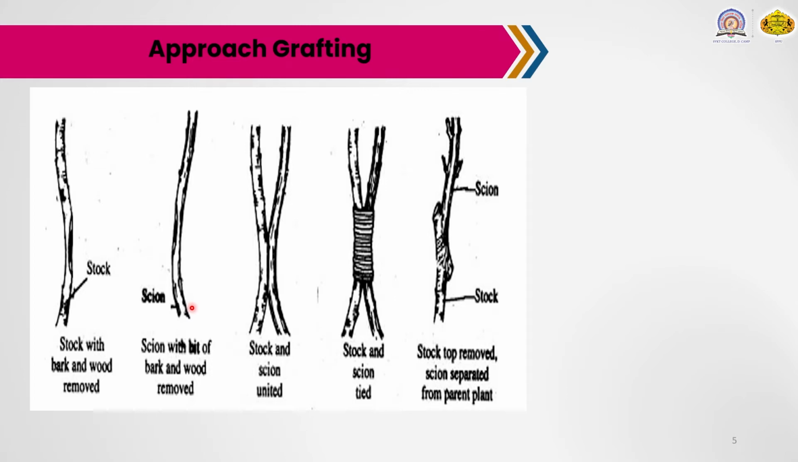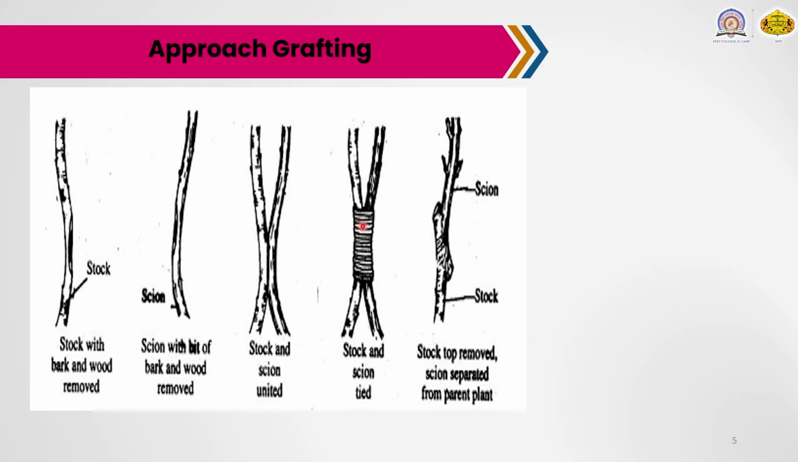Then the cut surfaces of both scion and stock are made to coincide, facing each other, so that there remains no hollow space between them. That means the two parts should coincide. The cut must be flat and smooth in nature. After that, both portions, the stock and scion, are tied with the help of polythene, wrapping the polythene tape around the union of both the scion and stock portions.